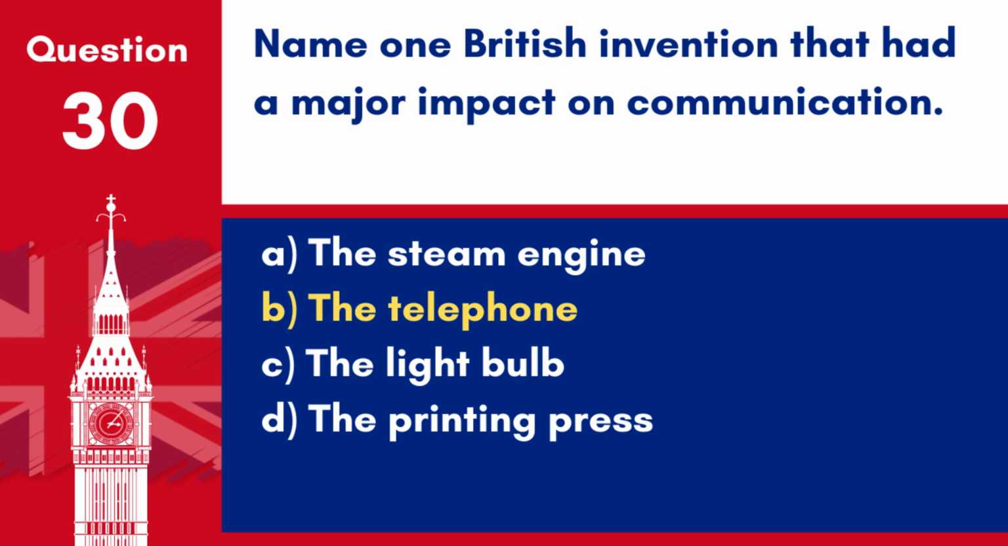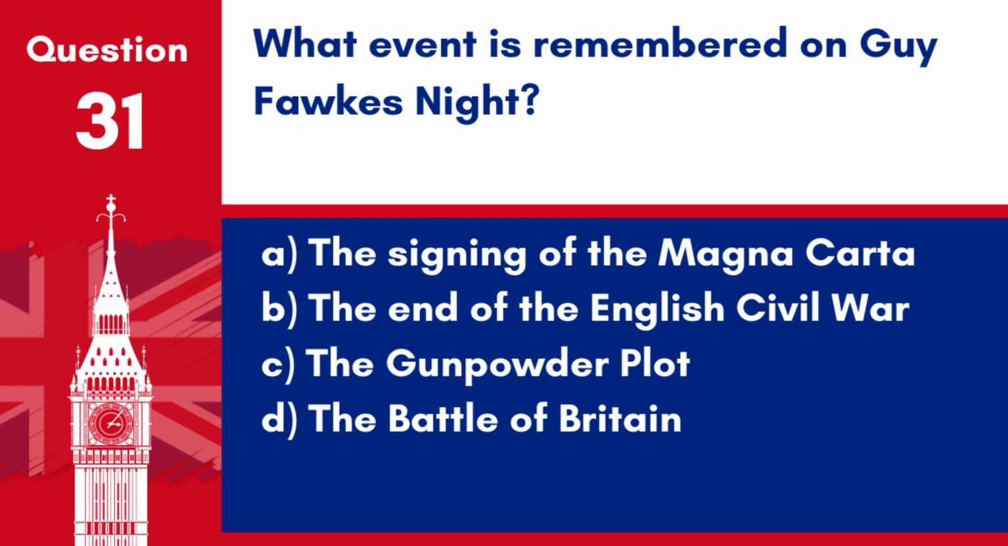Answer. B. The telephone. The telephone, invented by Alexander Graham Bell, who lived in the UK for a significant part of his life, had a major impact on communication. Question 31. What event is remembered on Guy Fawkes Night? A. The signing of the Magna Carta. B. The end of the English Civil War. C. The Gunpowder Plot. D. The Battle of Britain.